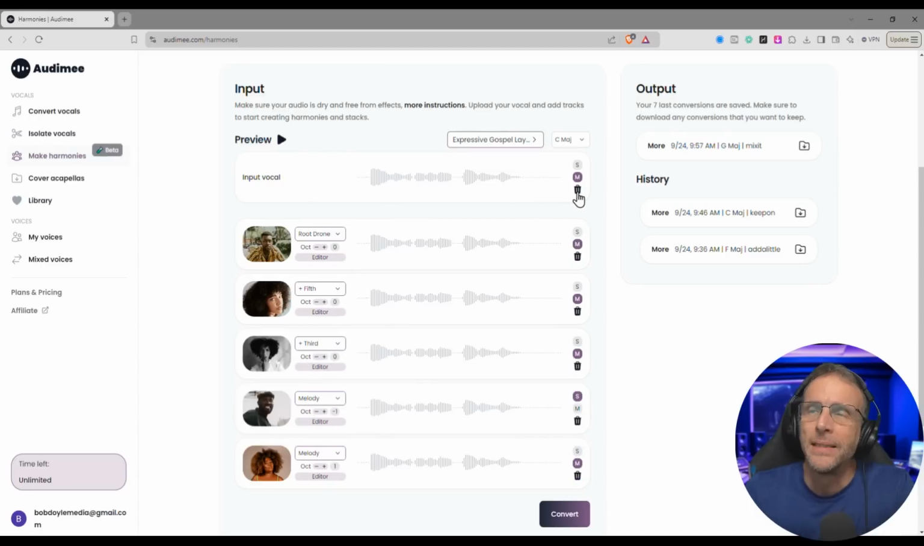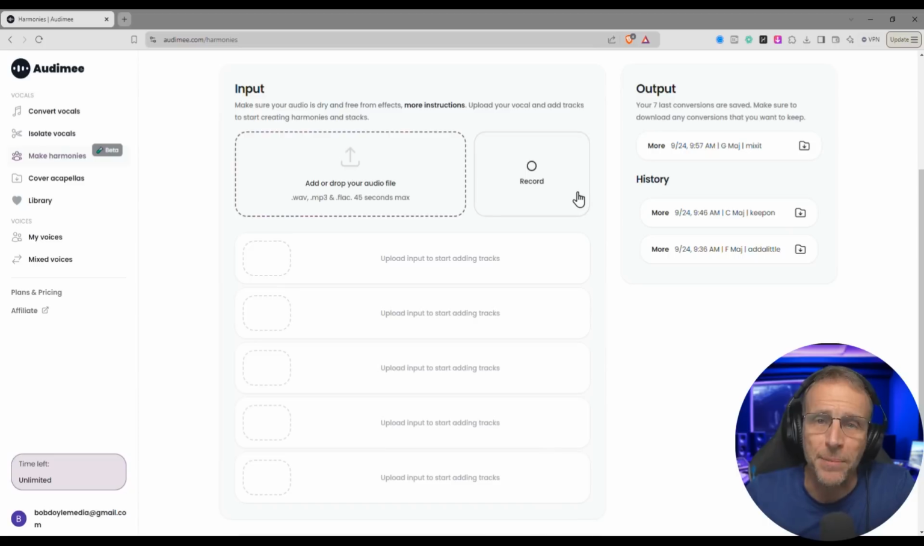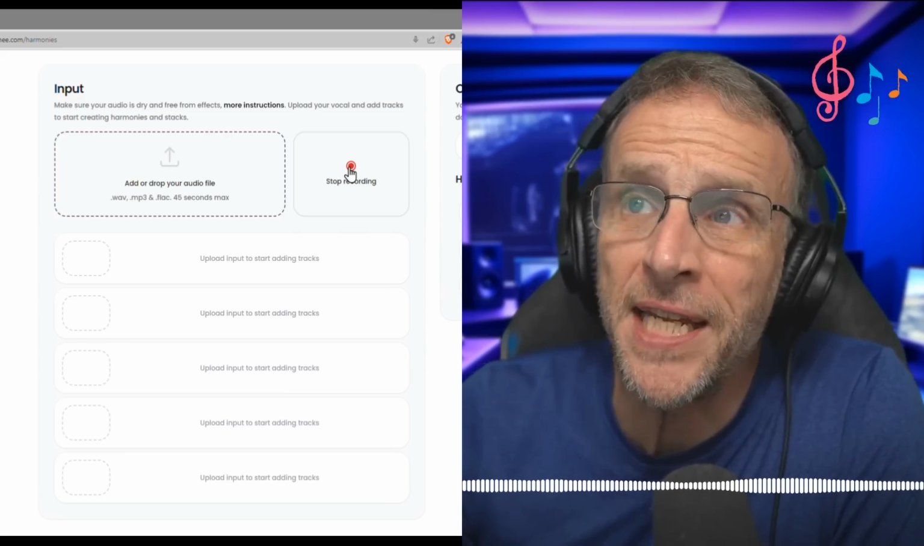That's nice. Now, you don't have to use the presets. You can build these up layer by layer yourself. So let's record another sample.